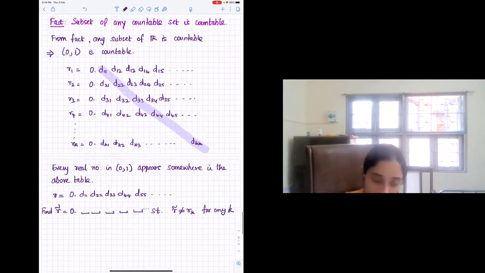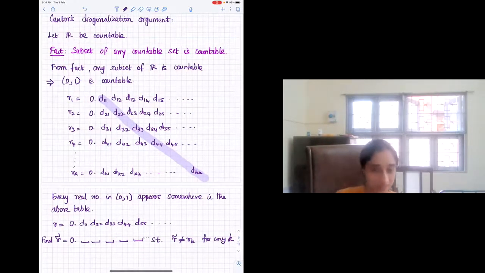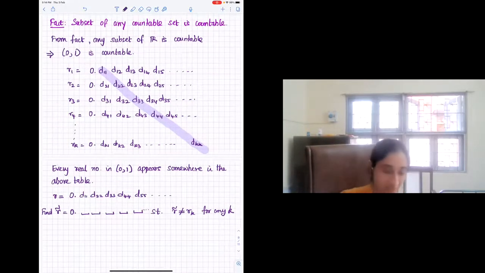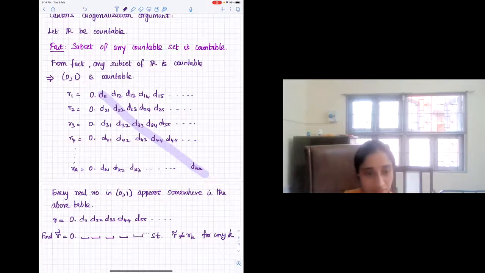Is the argument clear so far, or are there any questions? Yeah, please stop me if there are any questions. It's very, very important. Okay, the digit can be 9 minus dkk. It can be anything but dkk. Is that clear to everybody? So is the flow of the argument clear? What this real number r tilde is, we have not defined, but at least we know what we are going towards. Is that clear? Okay. I hope it's clear because you have not posted any questions on chat.